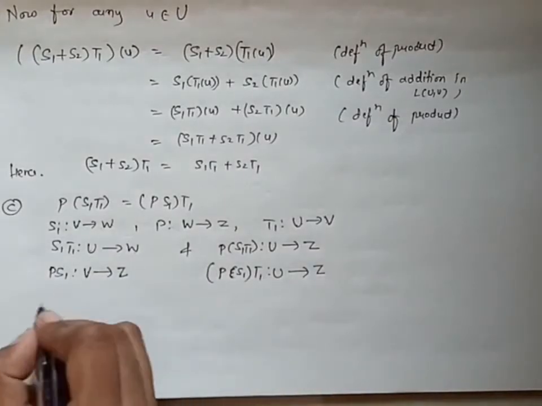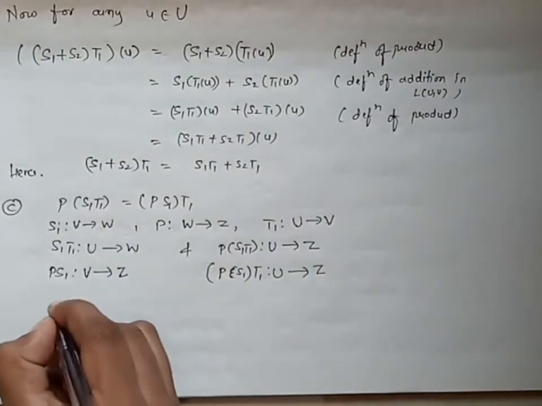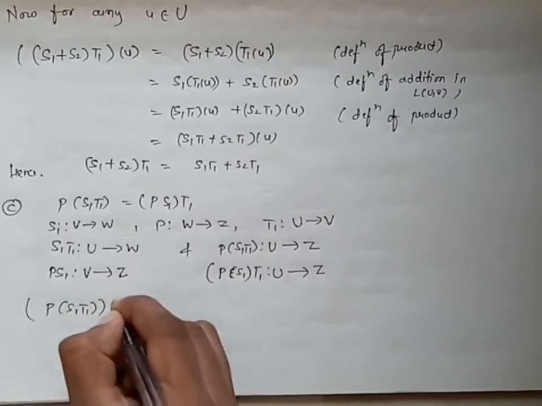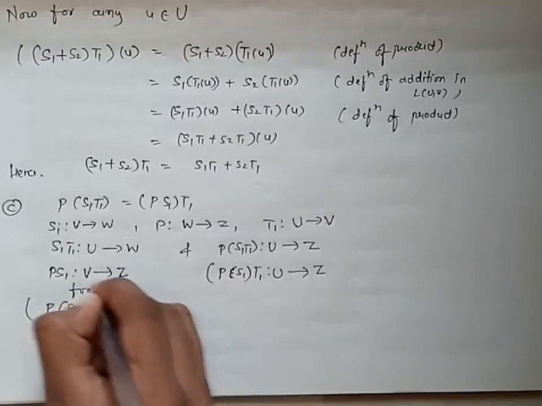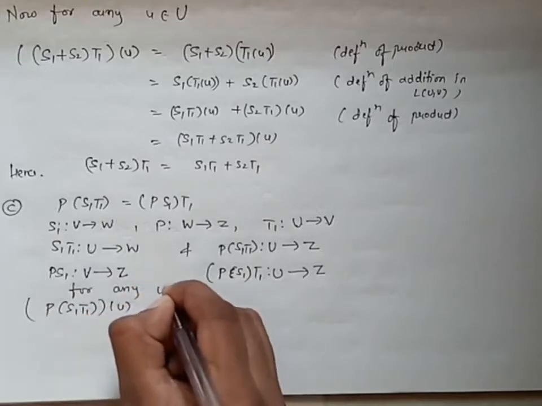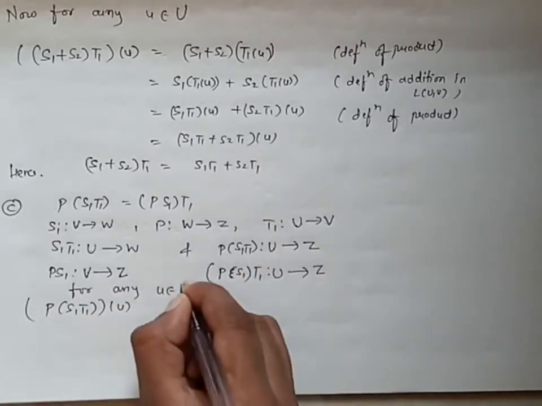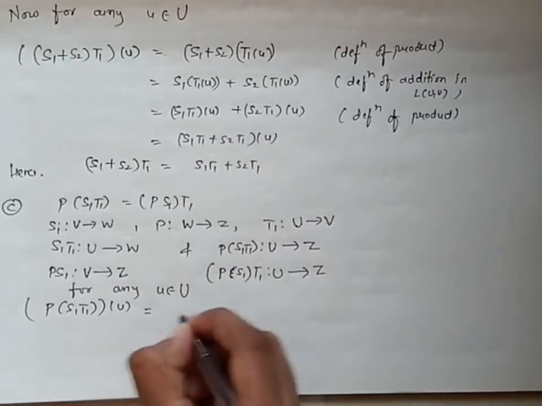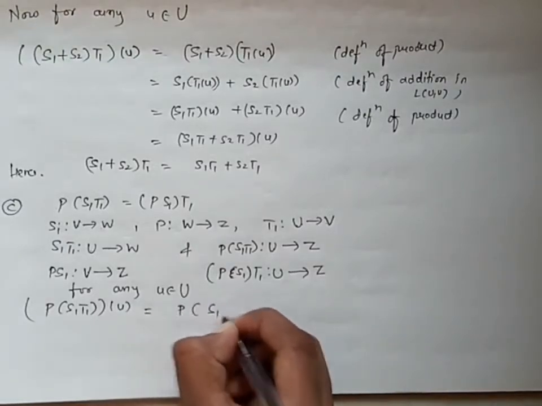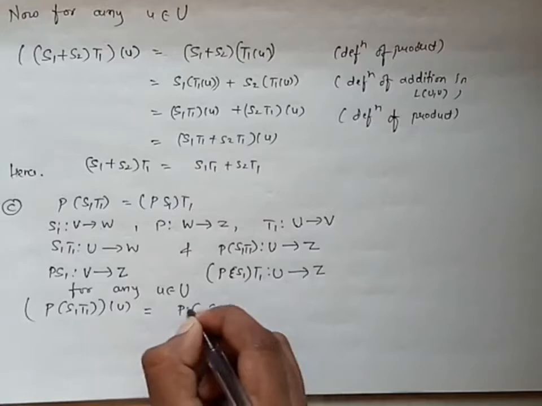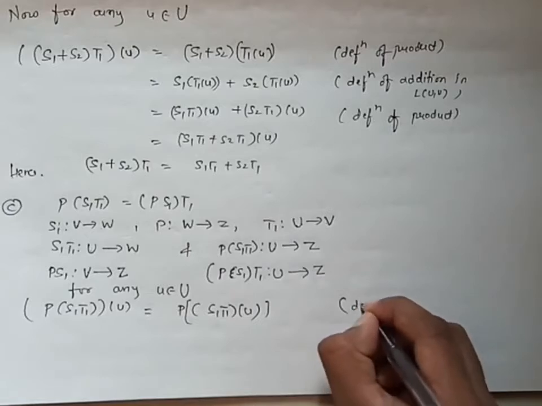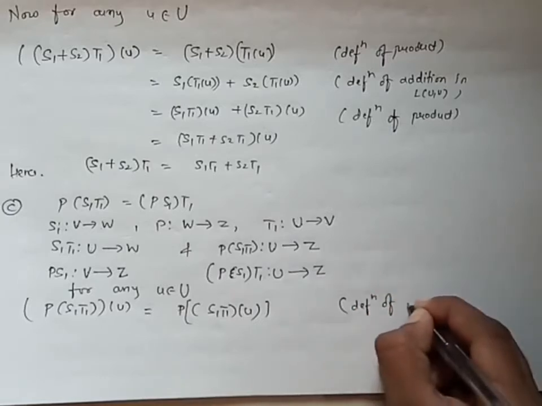So let P of S1 T1 of some element, let it be U, for any U belongs to capital U. Now from this I can write P of S1 T1 of U by the definition of composition, definition of product.